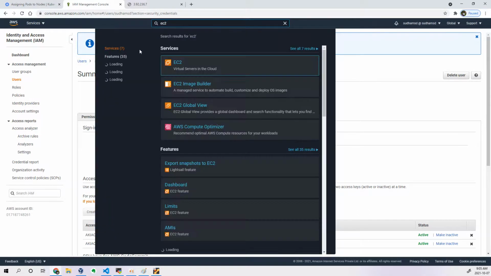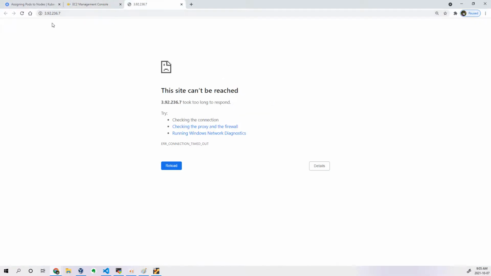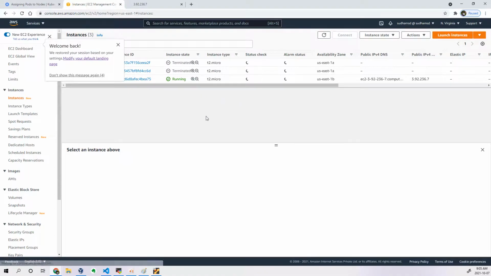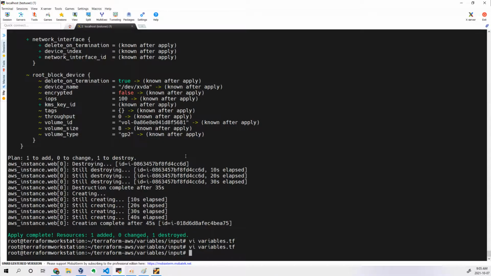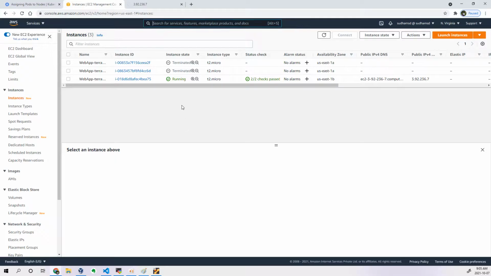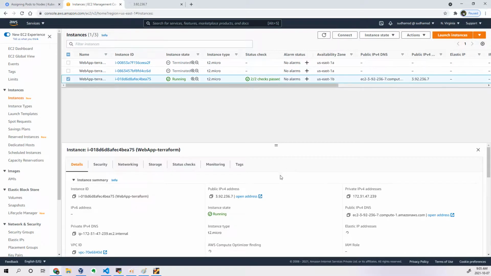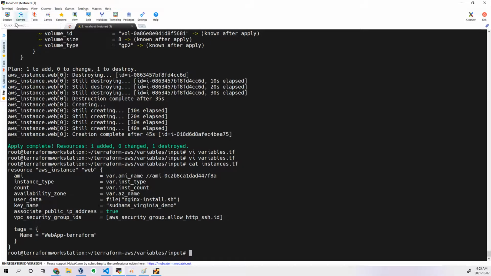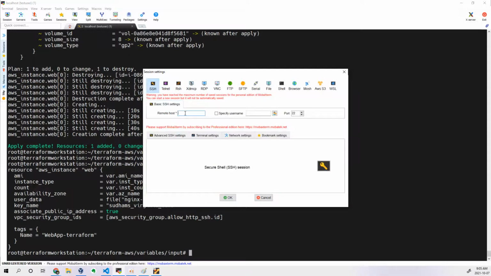Let me log in first and see why it is not running. Let me try to do some investigation, right? It is better to do that. What key I gave, I forgot. My key which I gave is virginia.demo. So now take this public IP. Go to my console, SSH. Let's try to investigate.